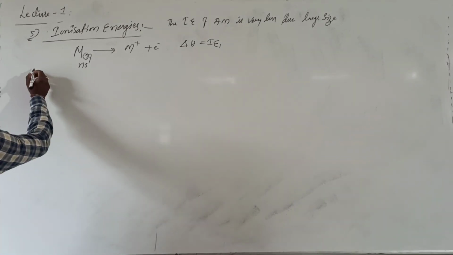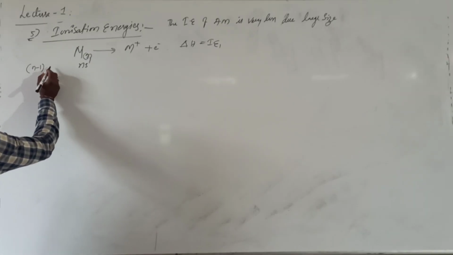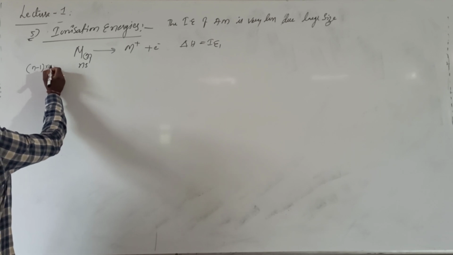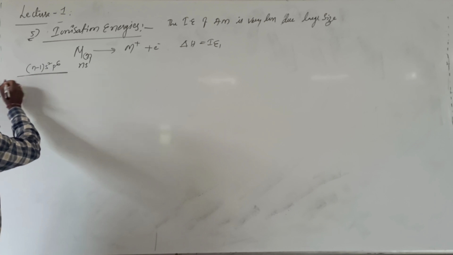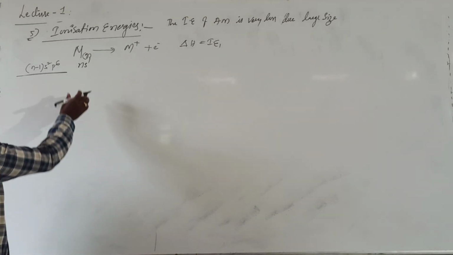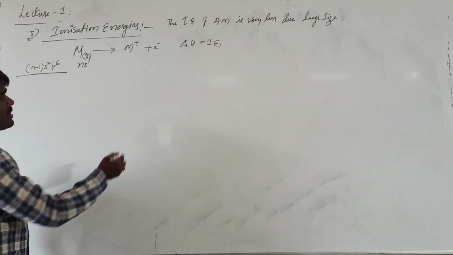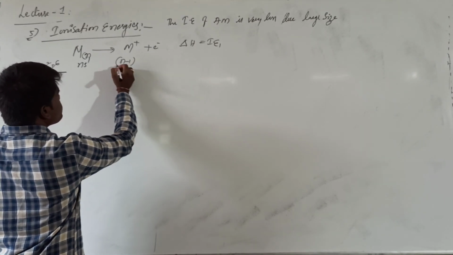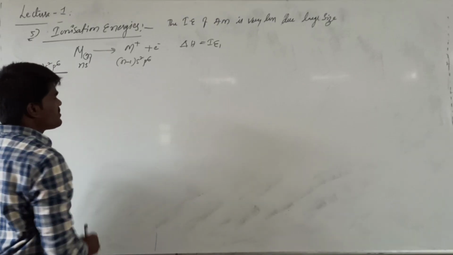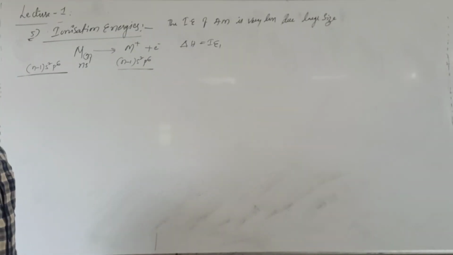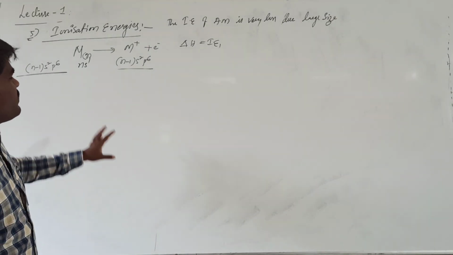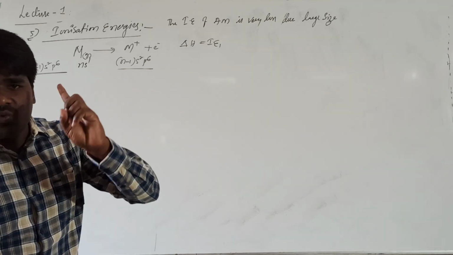The reason for the very low ionization energy is the loosely held valence electron. If you see the general electronic configuration, here it will be (n-1)s2 and p6. This is the octet configuration. If it loses one electron from the outermost shell, the (n-1)s2 and p6 remains. That means it attains a stable octet configuration. In the process of attaining this stable octet configuration, they readily lose the one loosely held valence electron.